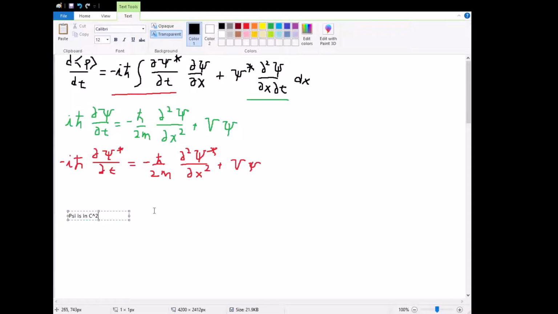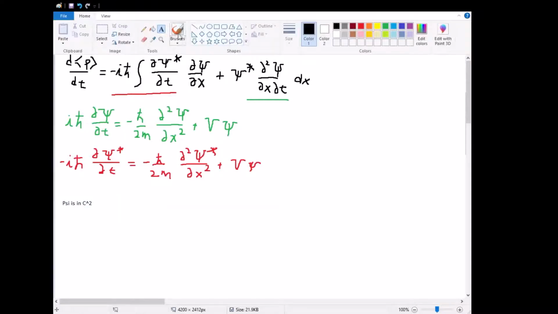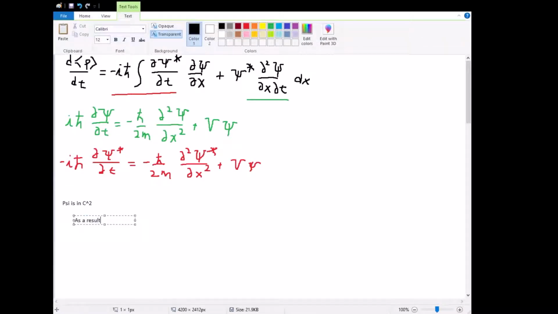What that means is that psi itself and all of its derivatives are continuous and finite. And that makes sense. We require that to have a physically realizable wave function, and as a result of psi being in C2, the partials of psi are commutative.